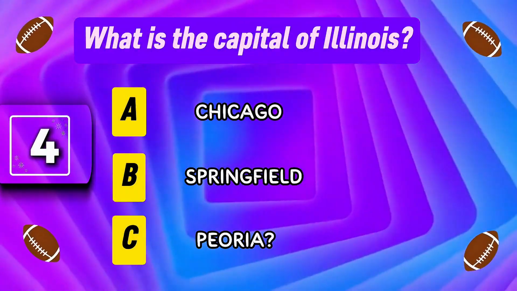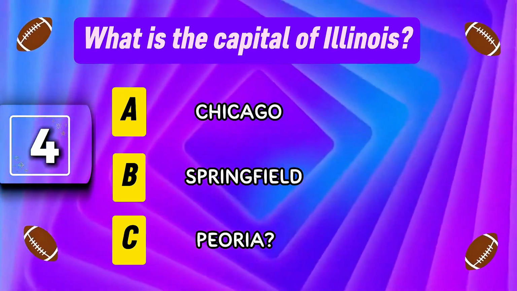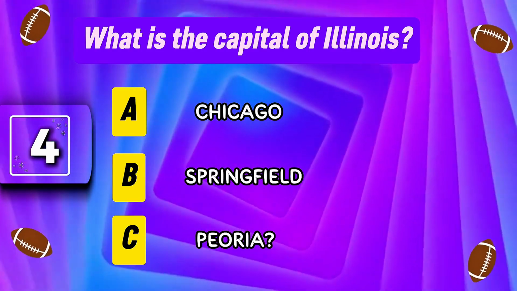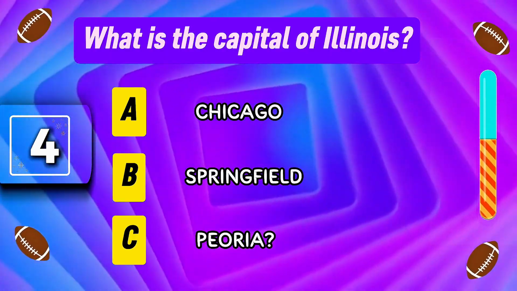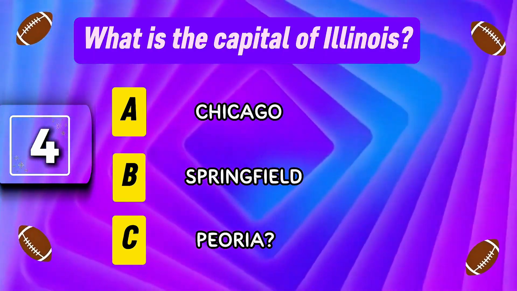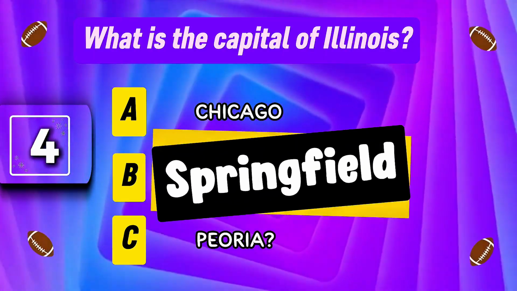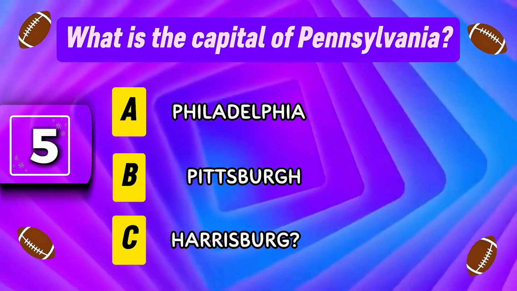Question 4. What is the capital of Illinois? A, Chicago, B, Springfield, or C, Peoria? Lincoln's hometown is the answer. B, Springfield.